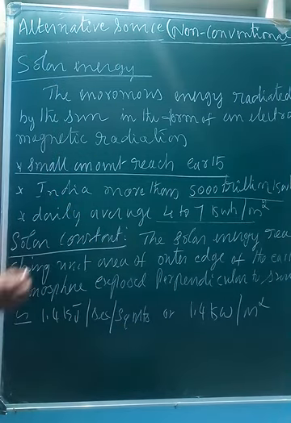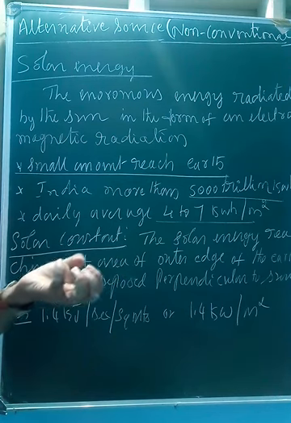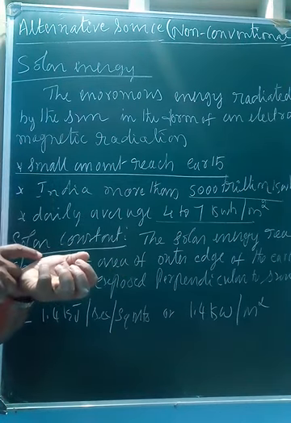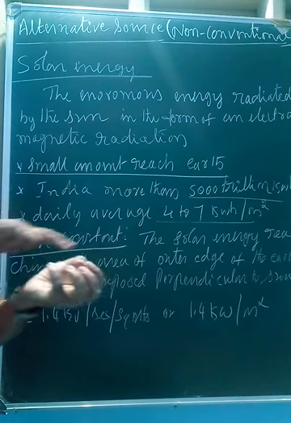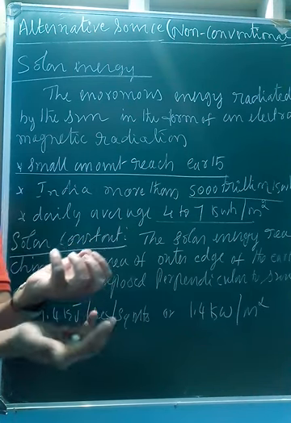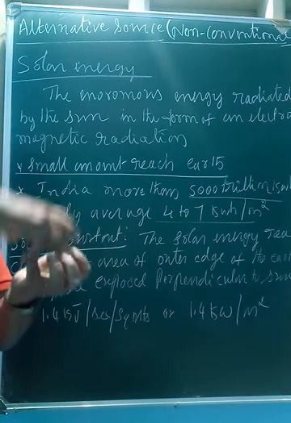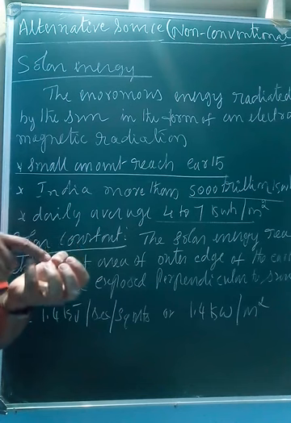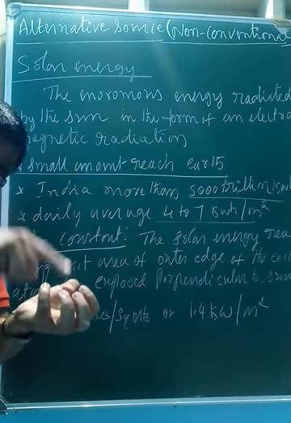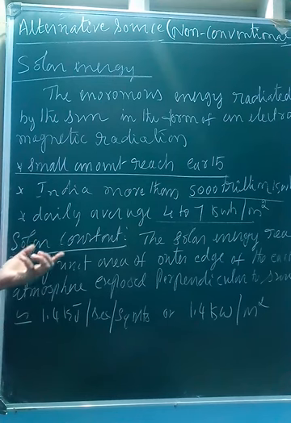So now we can go for the very important one. What is solar constant? You know that earth is exposed to the sun, but the entire part of the earth is not perpendicular, because it's like a sphere. There's only some part perpendicular to the sun. So the area which is perpendicular to the sun, how much it receives, that is called solar constant.